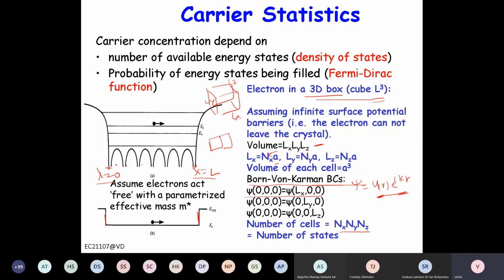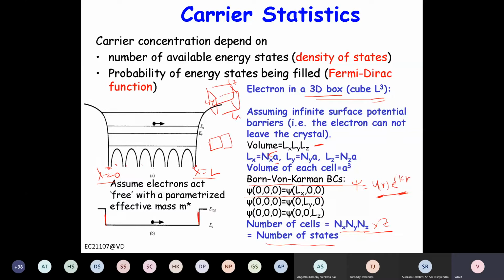So that will be the number of states, provided there is only one atom inside. If there are two atoms, or let's say if Z is the number of atoms, then this will be multiplied by Z. So in a unit cell, if there are Z number of atoms, then the number of states will be Nx, Ny, Nz times Z, right? So that idea is clear.